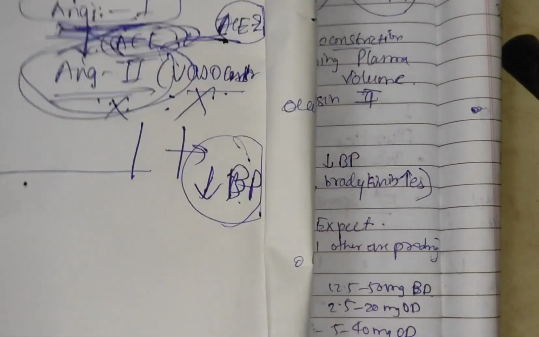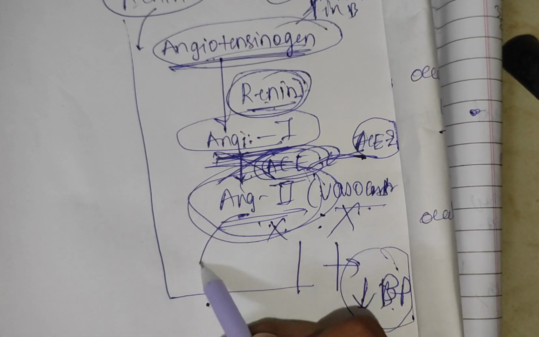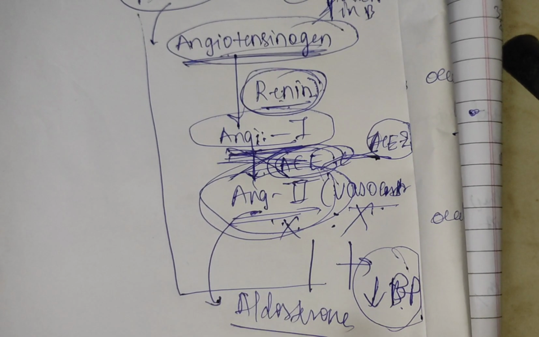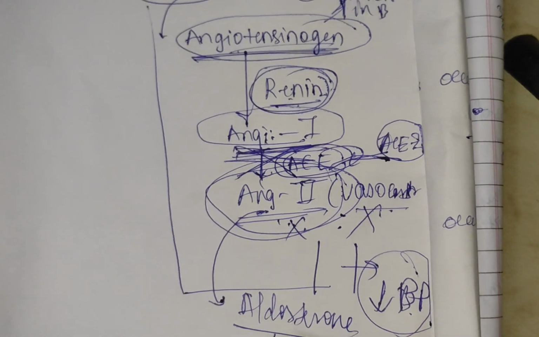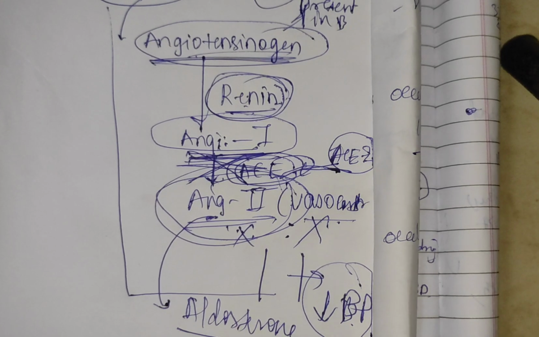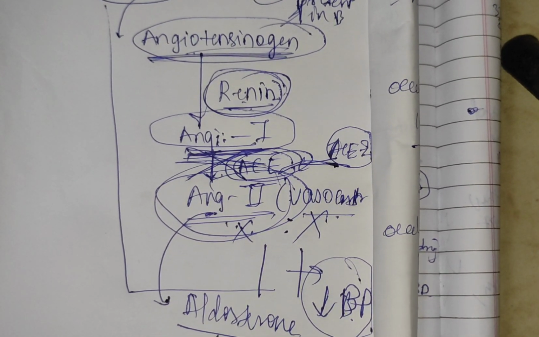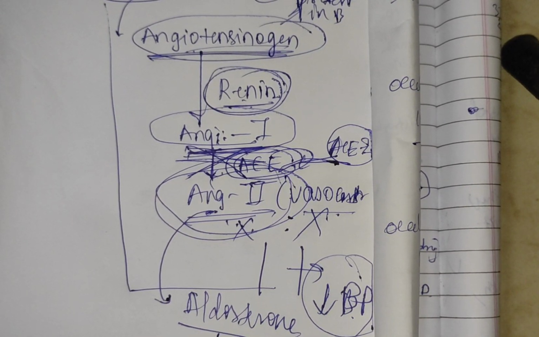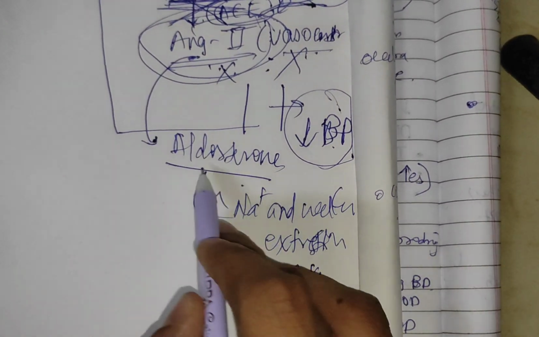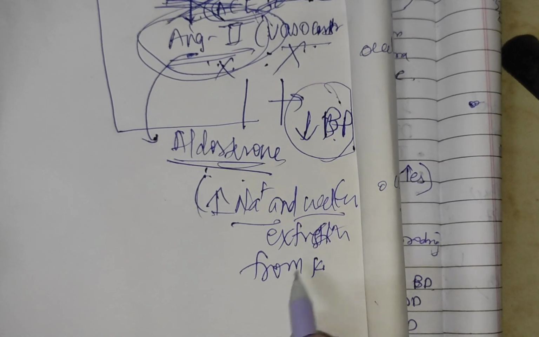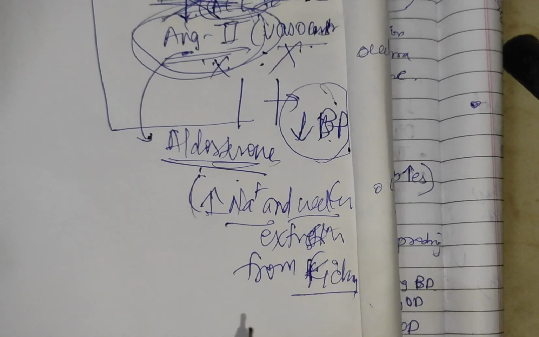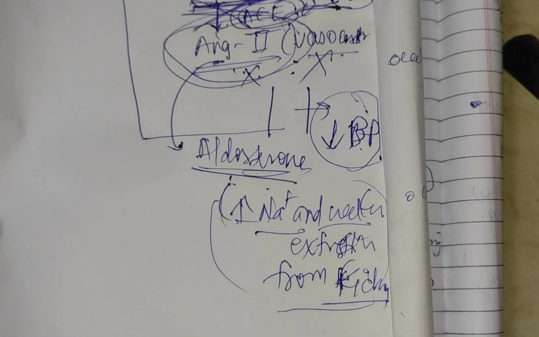And after that, angiotensin 2 is also going to stimulate aldosterone. And this aldosterone is going to increase the sodium and water retention in the kidney.